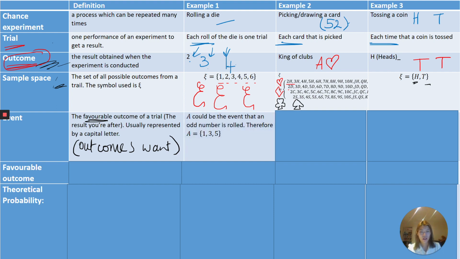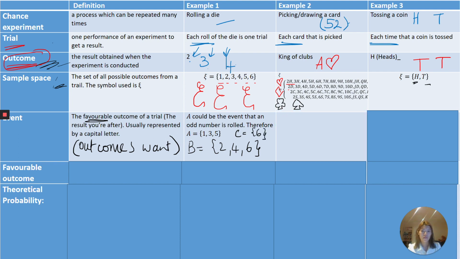So for example, a possible event for rolling a die could be odd numbers. It could be even numbers, in that case it will be 2, 4, 6. It could be sixes, just 6. For picking a card, we could pick, let's say, numbers that are less than 3. If we look for less than 3, then we only have 2. So our event A, our favourable outcomes, would be 2 of hearts, 2 of diamonds, 2 of clubs, and 2 of spades. Doesn't quite fit.